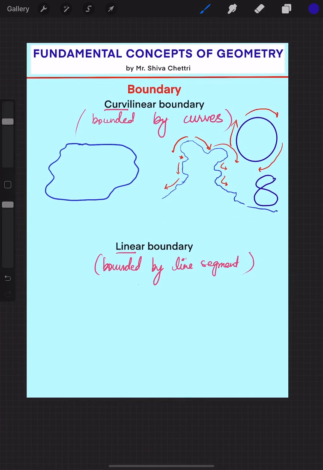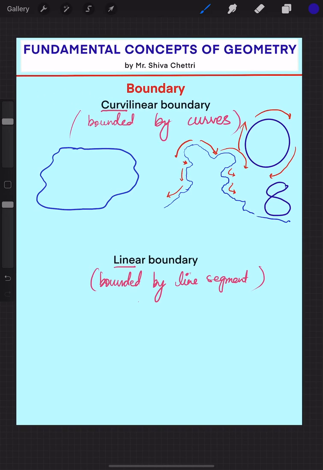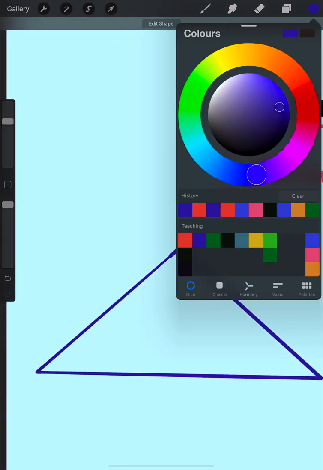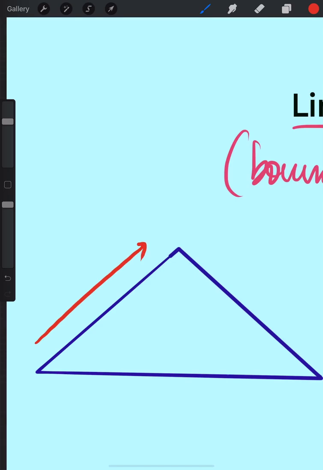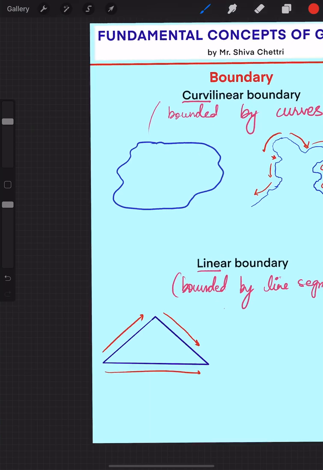So next we have a linear boundary. How does a linear boundary look? Linear boundaries are those boundaries which are bounded by straight line segments, right? It has to be straight. It should not be curved. So how does it look? If I draw a triangle, that becomes a linear boundary, because if you see, it's a line segment here, it's a line segment here as well. That means it's a straight line.